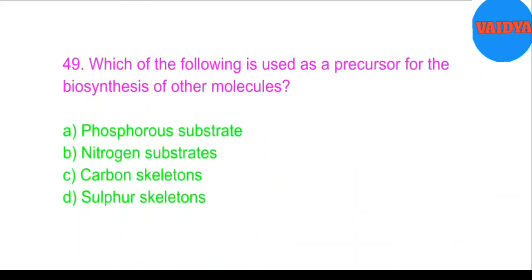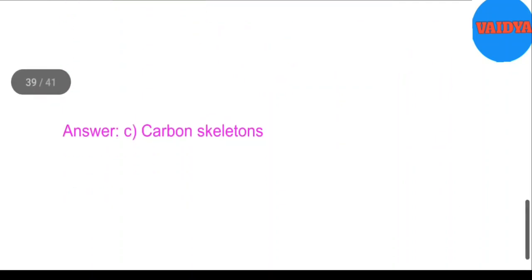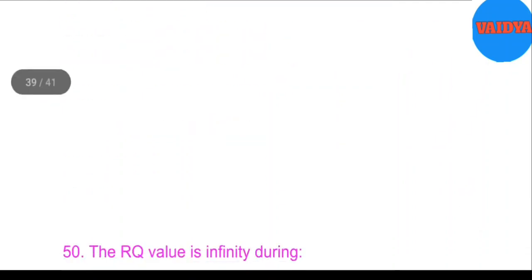49. Which of the following is used as a precursor for the biosynthesis of other molecules? A. Phosphorus substrate. B. Nitrogen substrates. C. Carbon skeletons. D. Sulfur skeletons. Answer. C. Carbon skeletons.